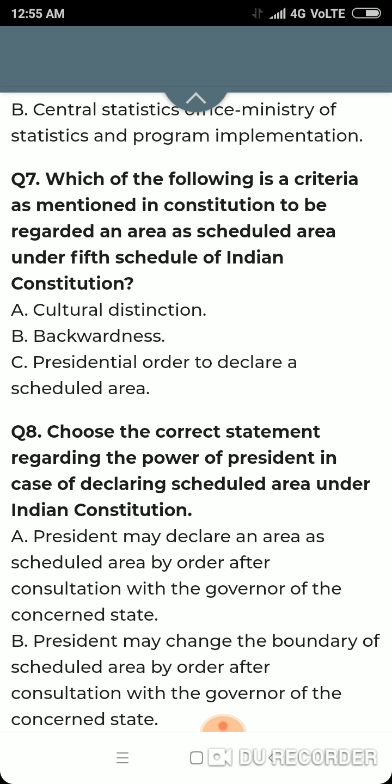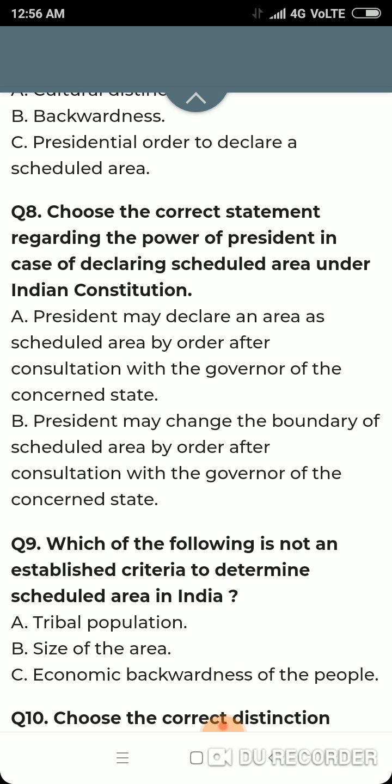Question number 7. Which of the following is a criteria as mentioned in Constitution to be regarded as a scheduled area under the 5th schedule of the Indian Constitution? Cultural distinction, backwardness. Both options A and B are wrong because these are established notions to consider a scheduled area, but these are not mentioned in Constitution as criteria. Option C is correct: presidential order to declare a scheduled area, because under Indian Constitution the president by an order can declare an area as scheduled area.